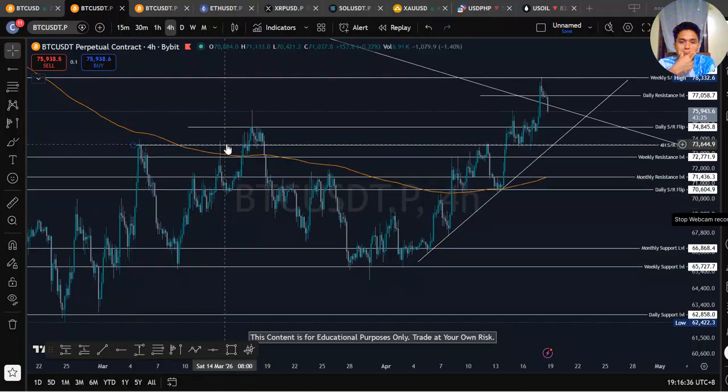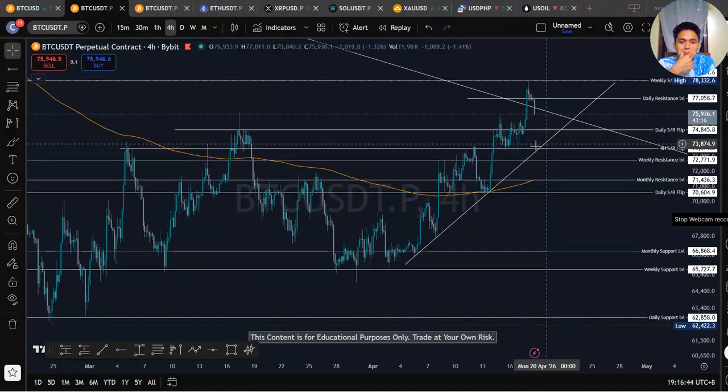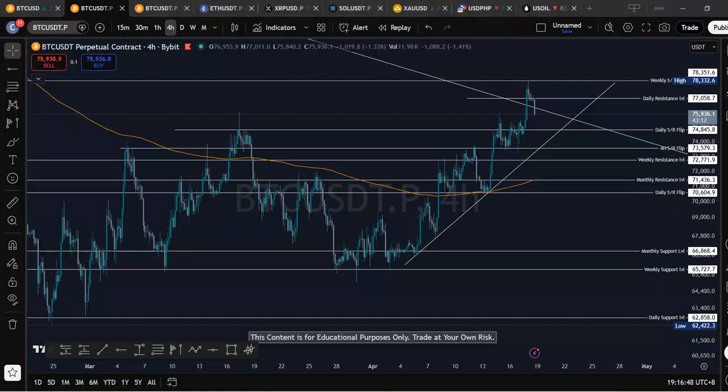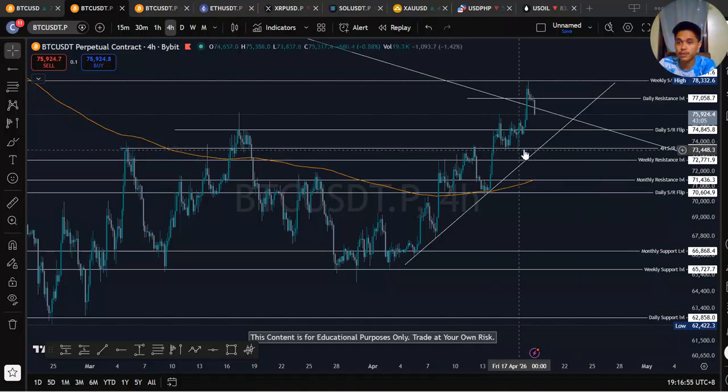So we get some reaction, broken down, reaction, bounce reaction, broken down, also reaction. So this level is not a random level. The camera is dying. So this level, this is important now. Take note of that.